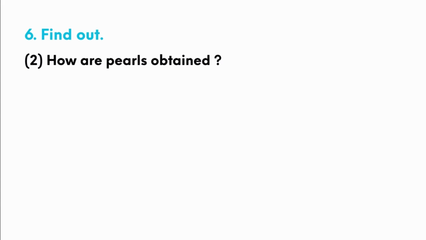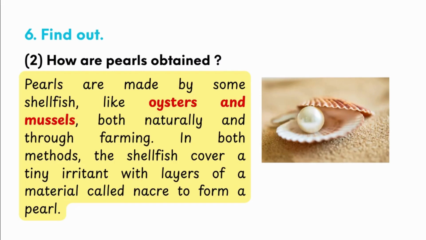Next question is find out how pearls are obtained. Pearls are made by some shellfish like oysters and mussels, both naturally and through farming also.